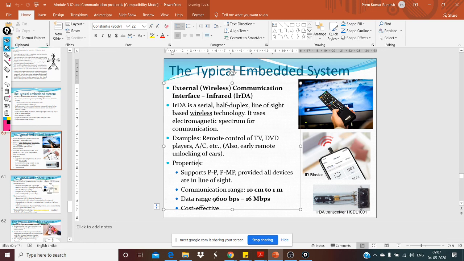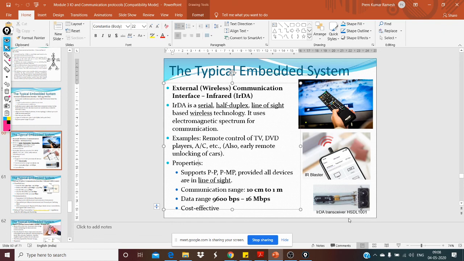and the data rate of this is 9600 bits per second to 16 Mbps. It's fairly decent. And the most important point of infrared communication is its cost. It's very cost effective. It's cheap to buy. The image on the bottom right here is a typical IrDA transceiver.